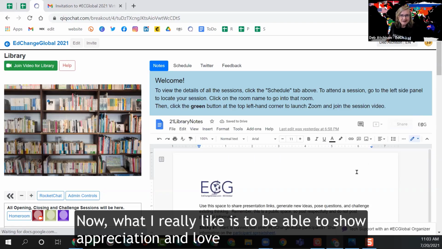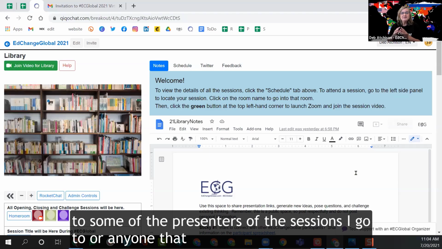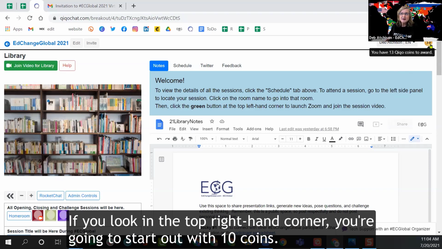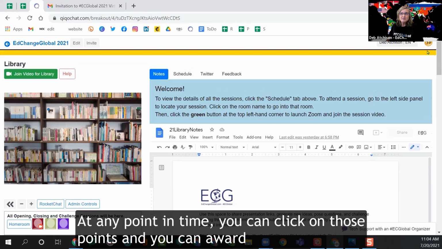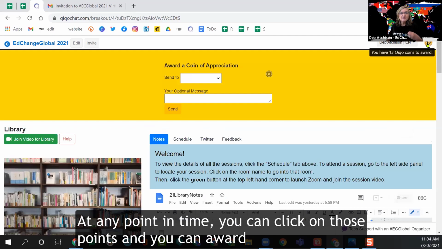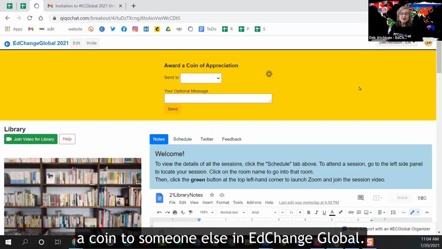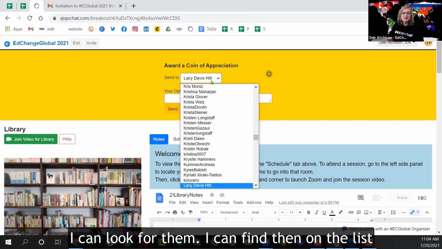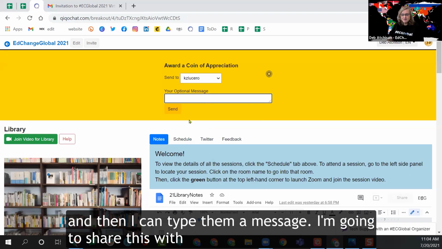Now, what I really like is to be able to show appreciation and love to some of the presenters of the sessions I go to, or anyone that I'm meeting and collaborating with in EdChange Global. So if you look in the top right-hand corner, you're going to start out with 10 coins. At any point in time, you can click on those coins and you can award a coin to someone else in EdChange Global. So I can click here, I can find their name. If I don't know their name, I can look for them. I can find them on the list, and then I can type them a message.